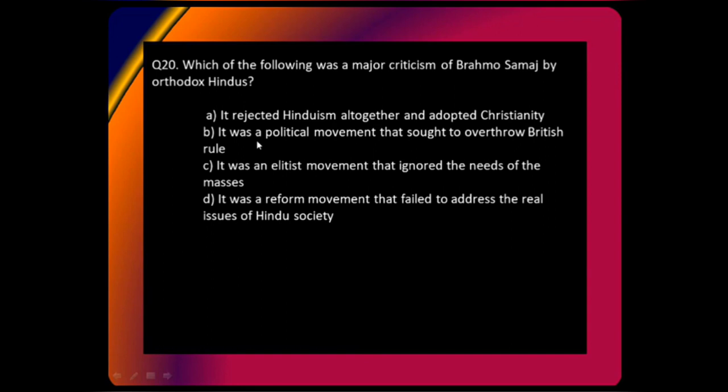Which of the following was a major criticism of Brahmo Samaj by Orthodox Hindus? See, another question in which major criticism by Orthodox Hindus. Orthodox means conservative Hindus. A. It rejected Hinduism altogether and adopted Christianity. B. It was a political movement that sought to overthrow the British. C. It was an elitist movement that ignored the needs of the masses. D. It was a reform movement that failed to address the real issues of Hindu society, which is the major criticism of the Brahmo Samaj.